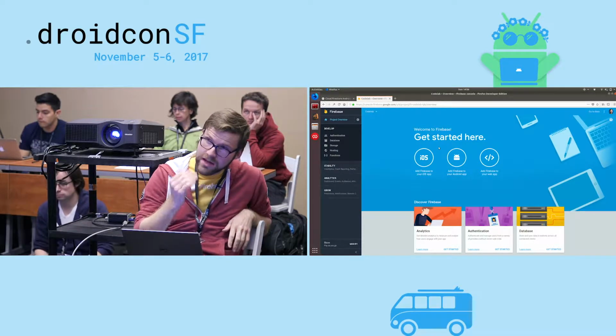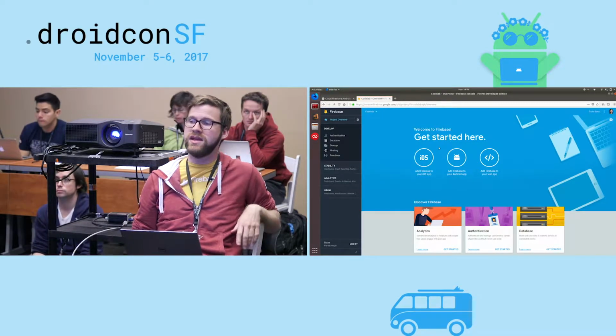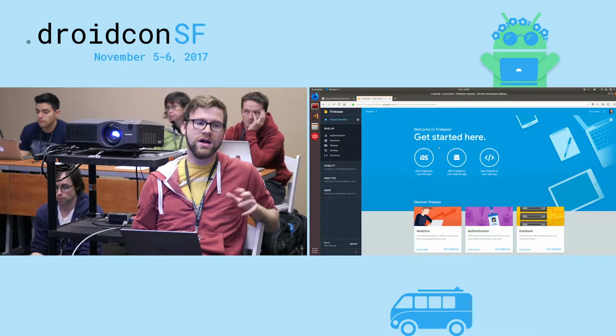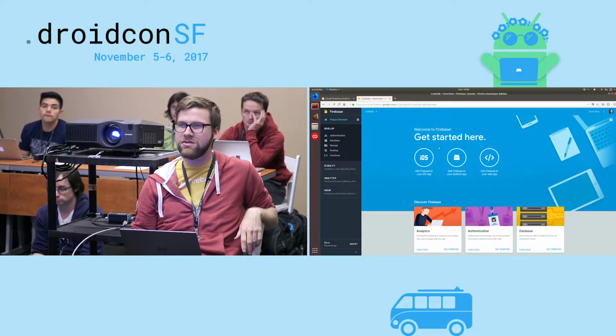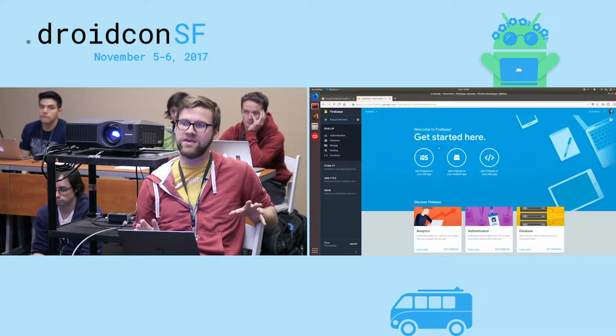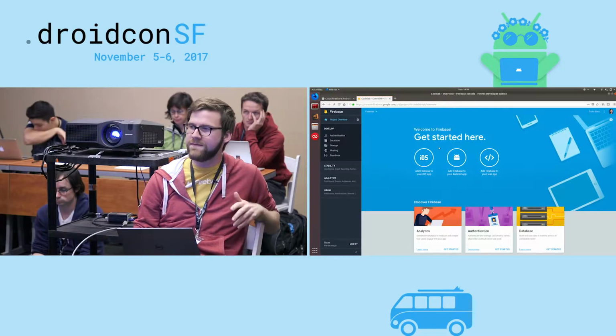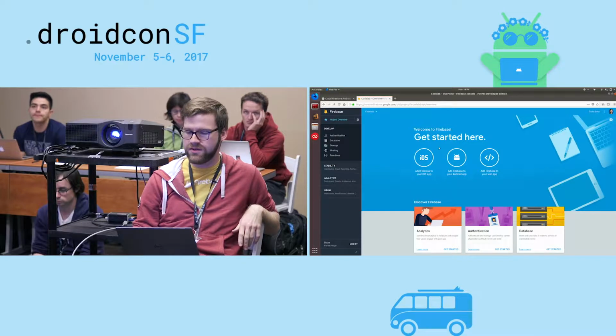Today we're only going to be talking about a few features, mostly those related to Cloud Firestore. So we will do a little bit of Firebase Authentication, we'll do a fair bit of Cloud Firestore, but we're not really going to touch the rest of it. And that's absolutely okay because Firebase is designed to pick and choose.